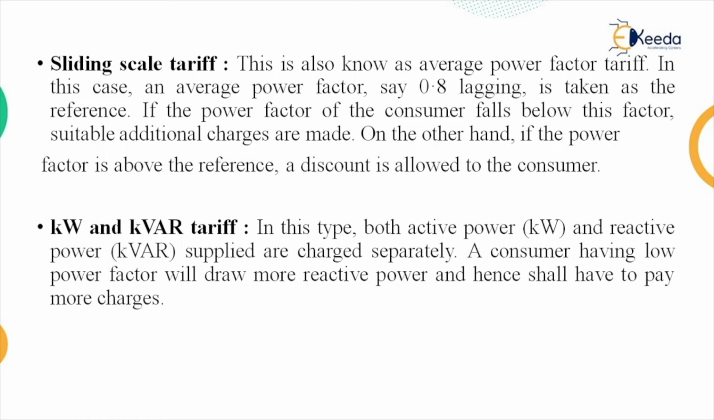So in this power factor tariff, especially the sliding scale tariff, there must be a focus on power factor. If the consumer has maintained a power factor more than 0.8 lagging, then he or she gets a discount in the charges of electrical energy. Then the kilowatt and kVAR tariff. In this type, both active power and reactive power supplied are charged separately, meaning active power has different charges and reactive power has different charges. A consumer having low power factor will draw more reactive power and hence shall have to pay more charges.